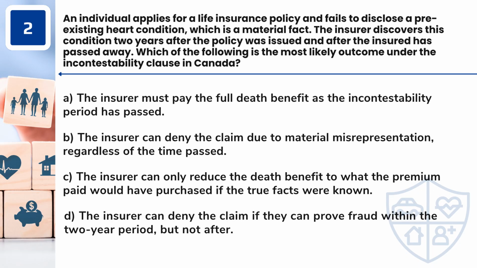Question 2. An individual applies for a life insurance policy and fails to disclose a pre-existing heart condition, which is a material fact. The insurer discovers this condition 2 years after the policy was issued and after the insured has passed away. Which of the following is the most likely outcome under the incontestability clause in Canada?